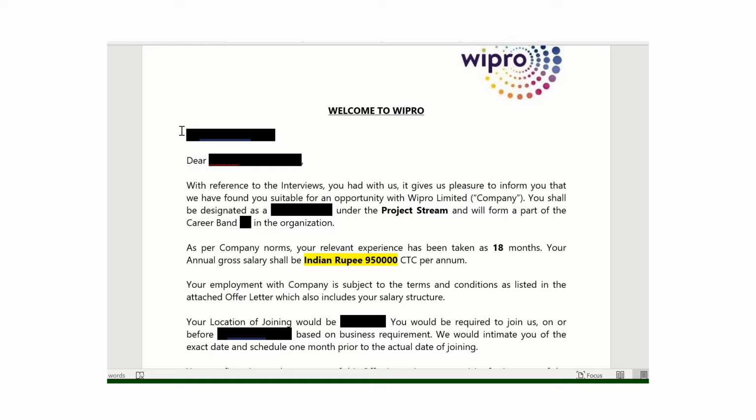As you see, first we have the date of the offer letter, then the candidate name, after that the designation of the candidate and the career band. So these are the basic details present in the first paragraph.